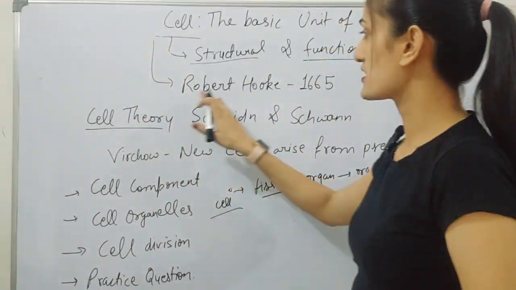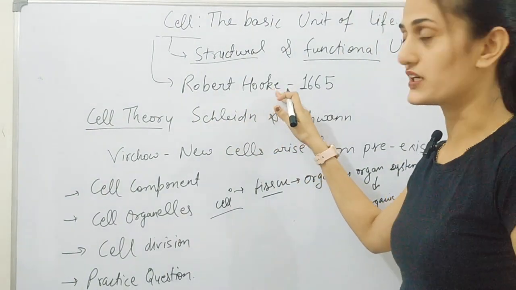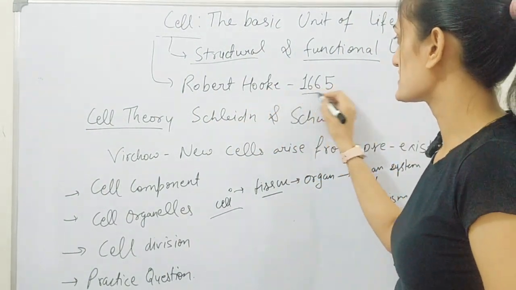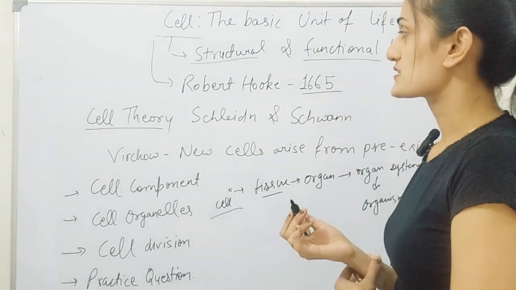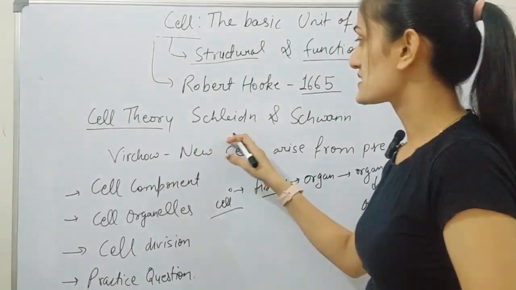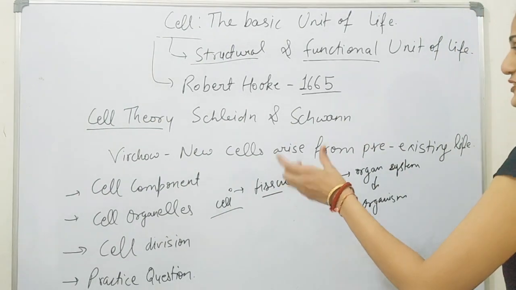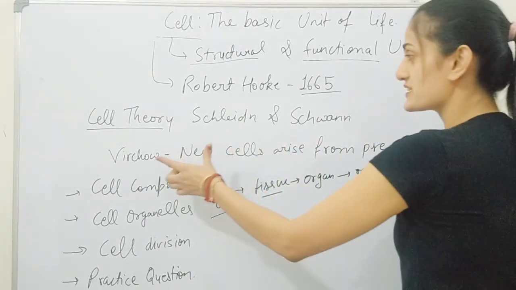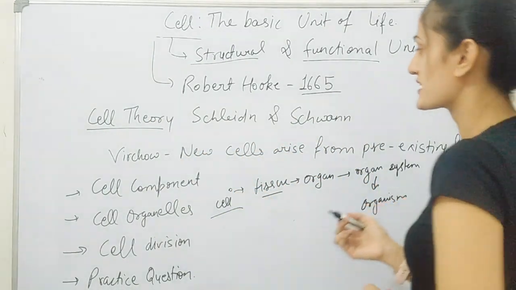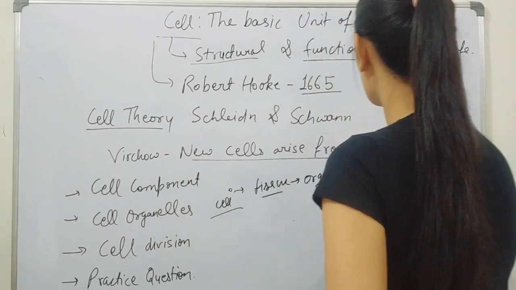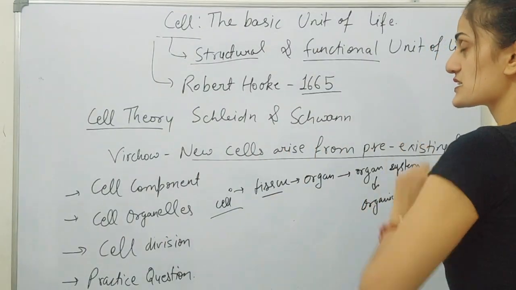The cell was discovered by scientist Robert Hooke in the year 1665, and the cell theory was given by Schleiden and Schwann. Now, Rudolf Virchow modified this cell theory, and it states that new cells arise from pre-existing cells.